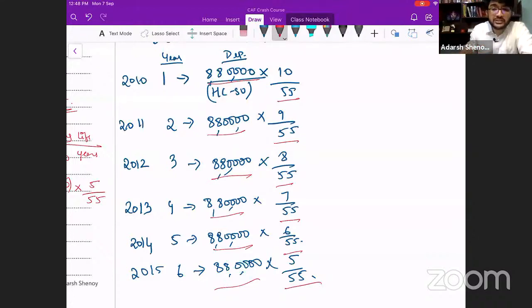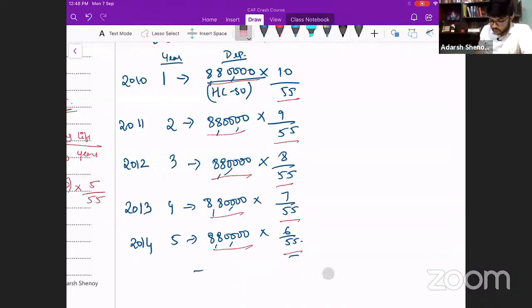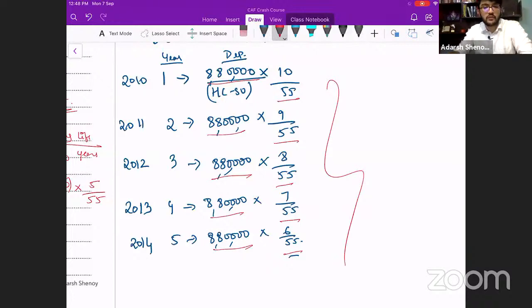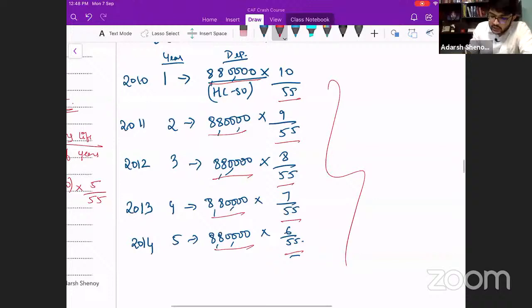So what you can do, instead of multiplying this, okay, not for this year, sorry. This year we have to calculate book value till here, right? Till here we have to calculate, not for 2015, correct. So if I have to calculate the total depreciation up till this date, can I do it directly? I can do it directly. How to do it directly?